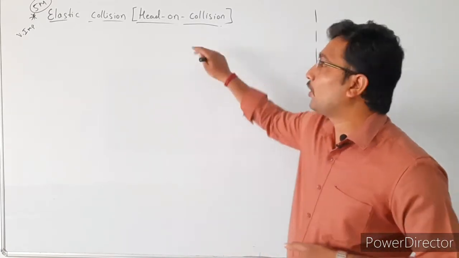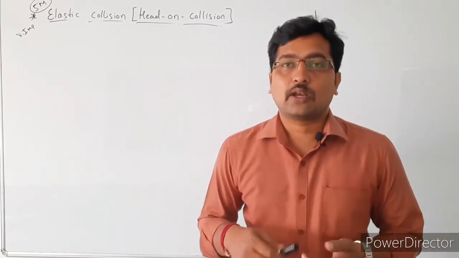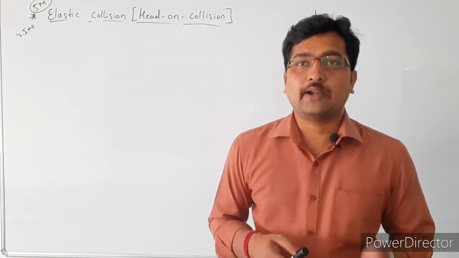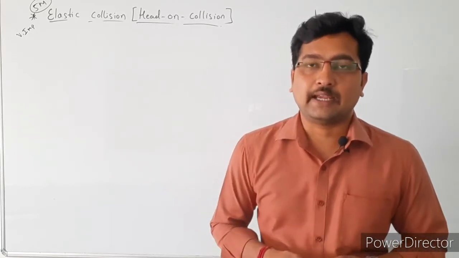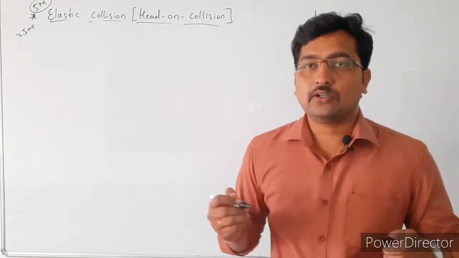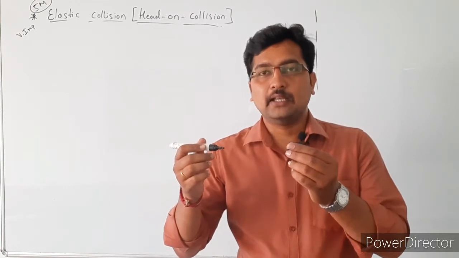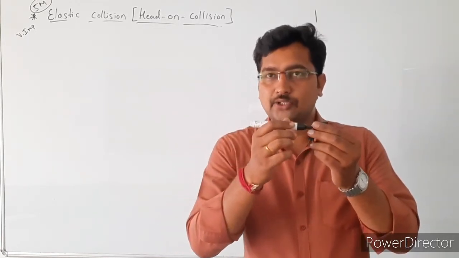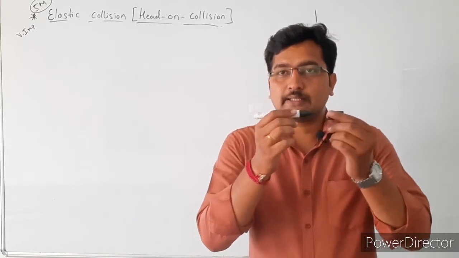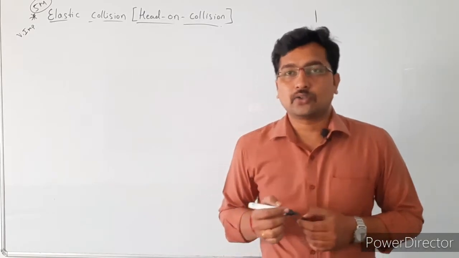After that, what do you mean by head on collision? Head on collision means the colliding particles, before and after the collision, are both moving along the same straight line. So consider here, this is one particle and this is another particle, both moving with some velocities u1 and u2. After collision, both the bodies are moving in the same straight line. So that is known as the head on collision.